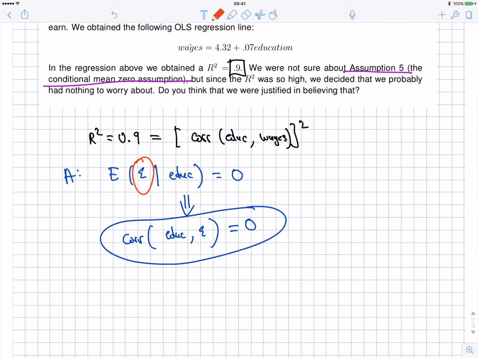So this question here is really trying to frame you. How am I framing it? I'm giving you something that's good, that's really too good, like a high R-square, and I'm extrapolating that because this is good, the other good stuff must also hold as well, okay? Completely unrelated to each other. So R-square tells you nothing about the A5 assumption. That is the moral of the story on a question like this.